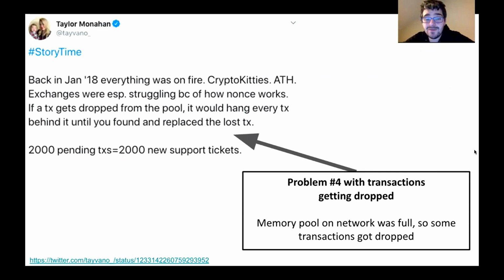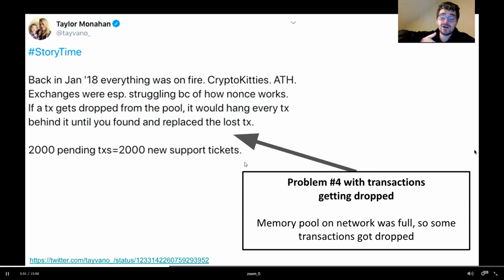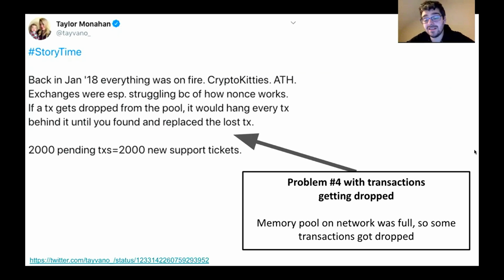Well, Taylor put up this fantastic tweet storm last week that really highlights some of these problems. So she's talking about the simple story from 2018 with the CryptoKitty boom. The first thing she highlights is that the network was congested and some transactions were being dropped from the pending pool. That's problem 4. If transaction 10 gets dropped, then none of your other transactions in the queue can get accepted. So you have to republish it. And that's so annoying from a business perspective.